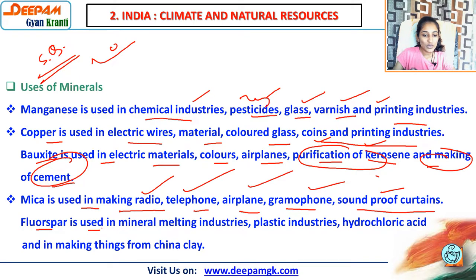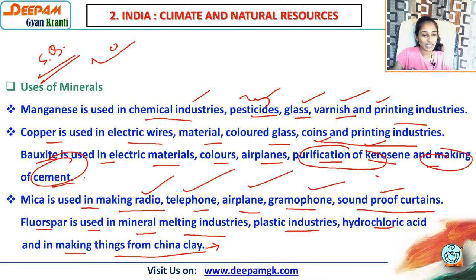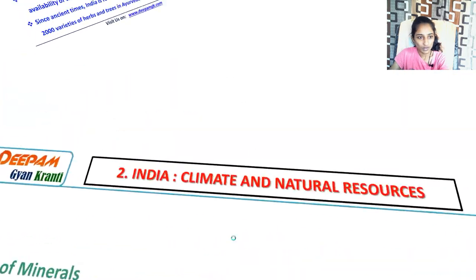Then fluorspar is used in mineral melting industries. जो mineral है we have already discussed that is impure means that is known as ores, okay, तो उसको melt करने के लिए. Then plastic industries, hydrochloric acid and in making things from china clay से चीज़ें बनाने के लिए fluorspar का यूज़ होता है.